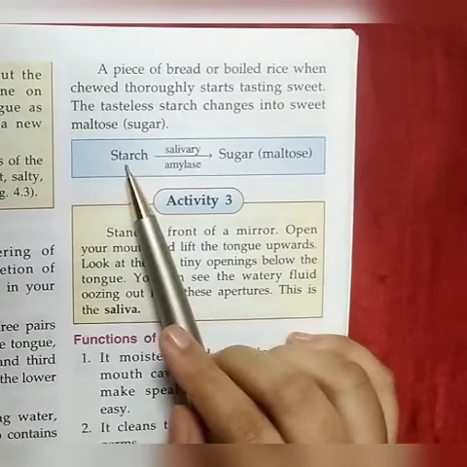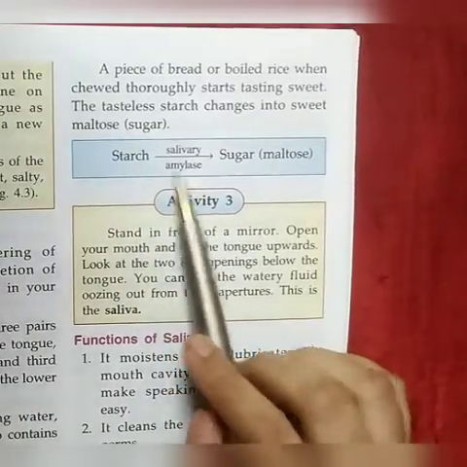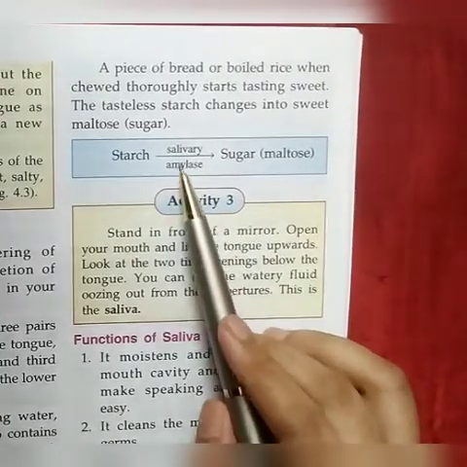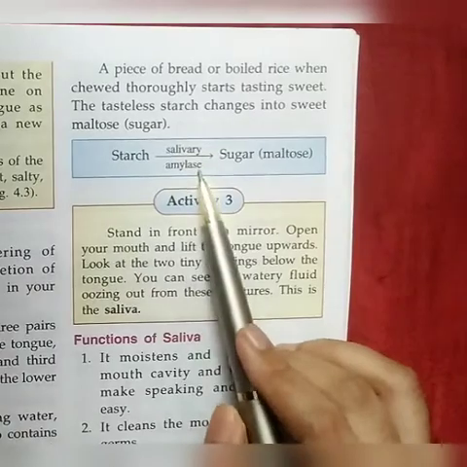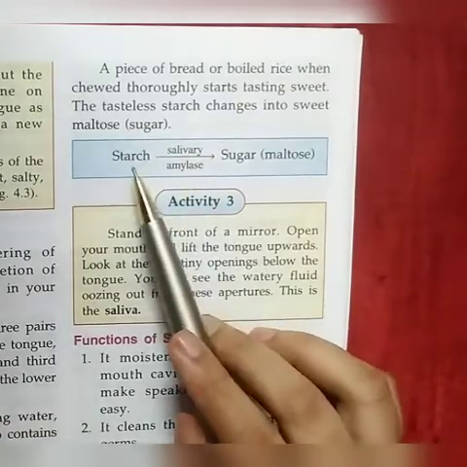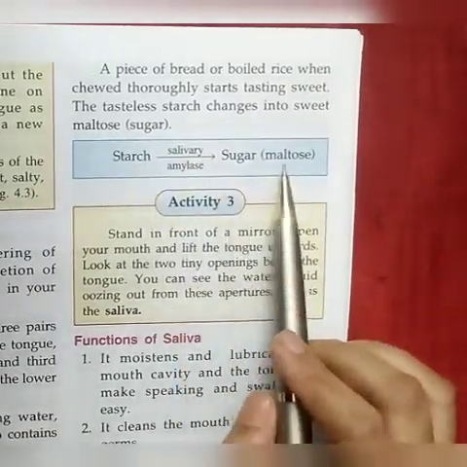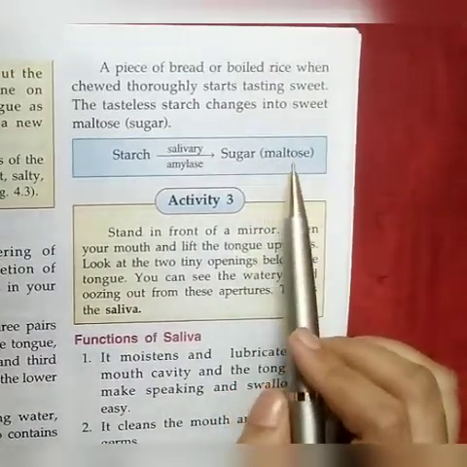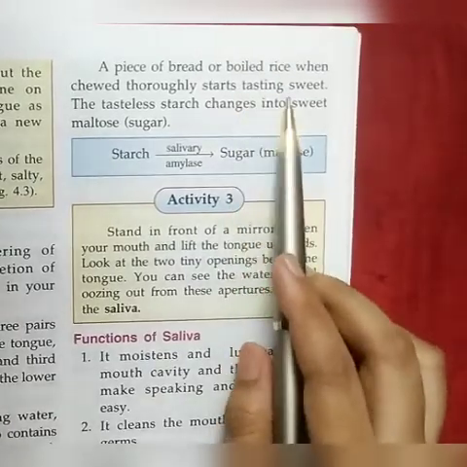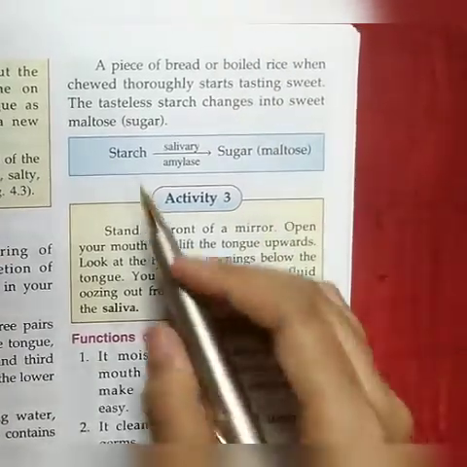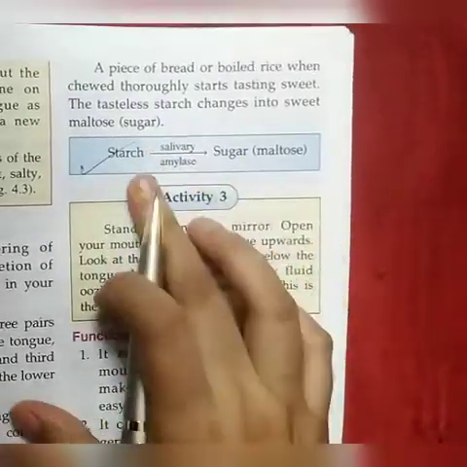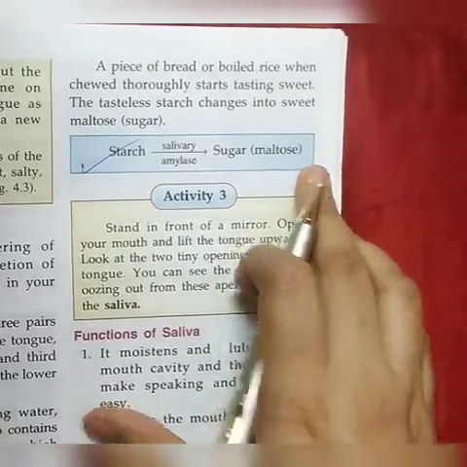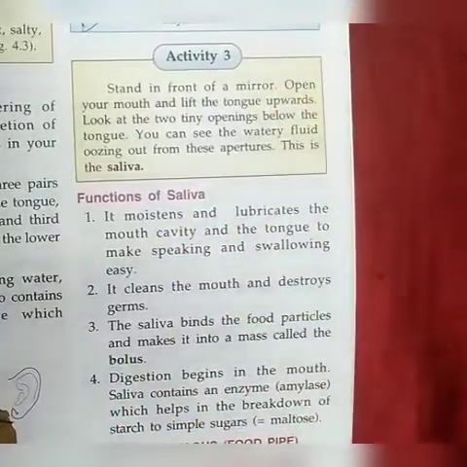The starch is acted upon by amylase. It is known as salivary amylase because it is present in saliva. This salivary amylase converts starch into maltose sugar, and this maltose sugar tastes sweet. That's why we get the sweet taste. Okay, so this is the function of salivary amylase. It converts starch into sugar. What is the type of sugar? Maltose sugar.